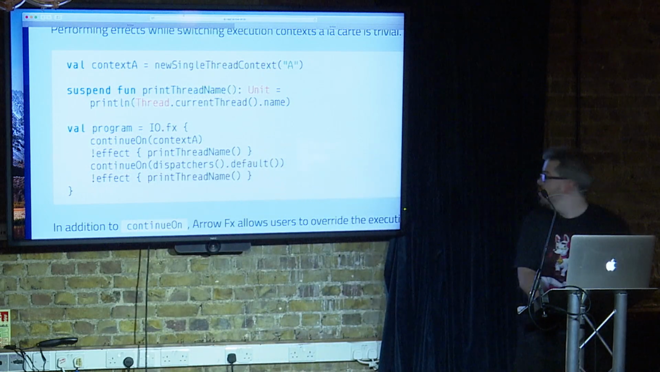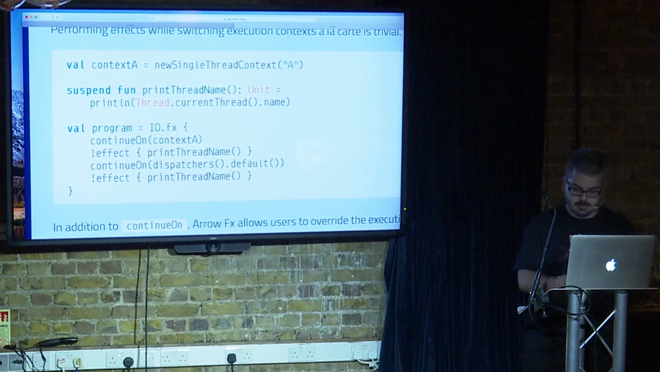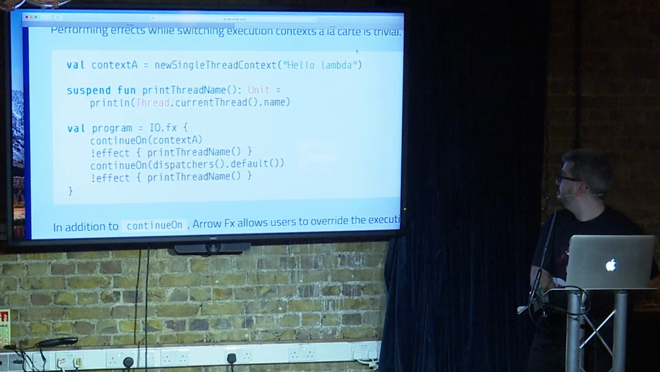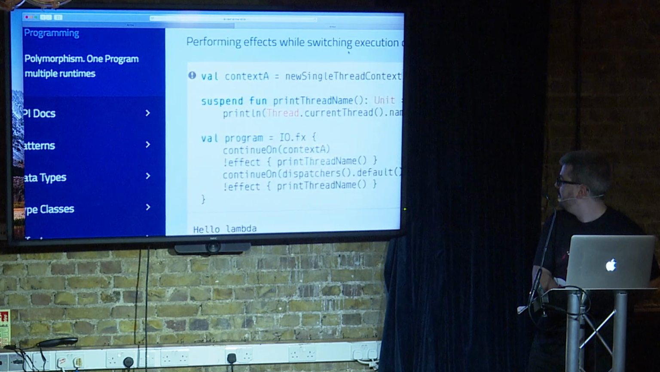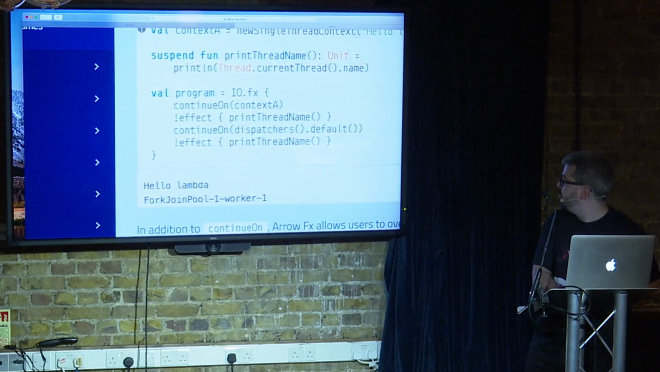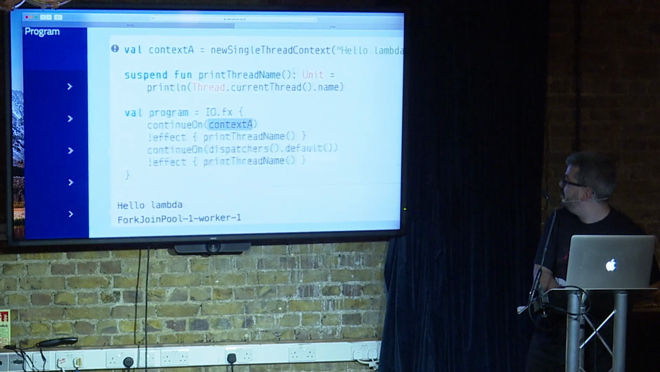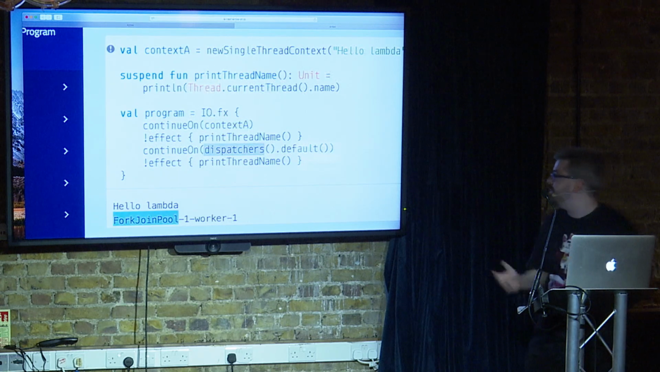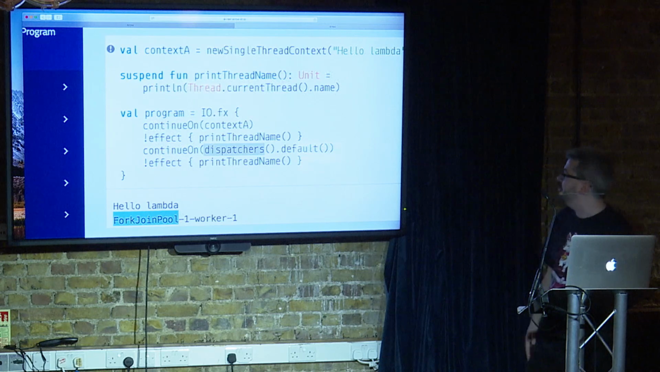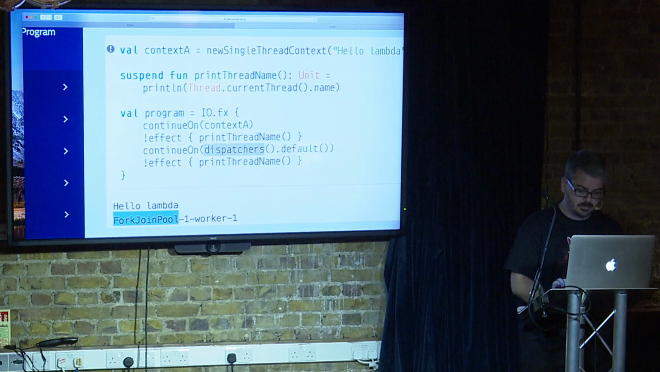So if I go and execute this with saying hello lambda, we can see that the first one is in the context A, which is the hello lambda one in here, and the second one is actually happening in the default dispatchers, which, you're in Java, so you're in a fork join pool in the JVM. So basically, this whole syntax for an Android developer is a complete mind blower.